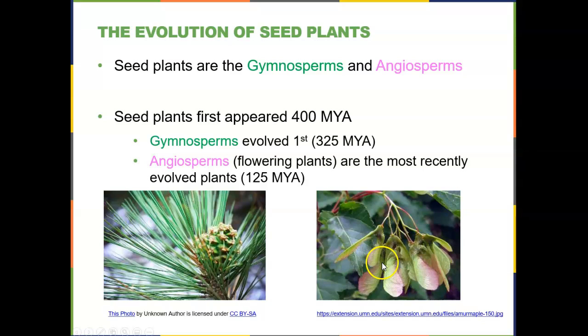And here in this picture I have a maple tree, and you may think that a maple tree is not a flowering plant, but in fact it is. There are tiny little flowers that form in the spring and give rise to these winged seed pods that are typical of maple trees.